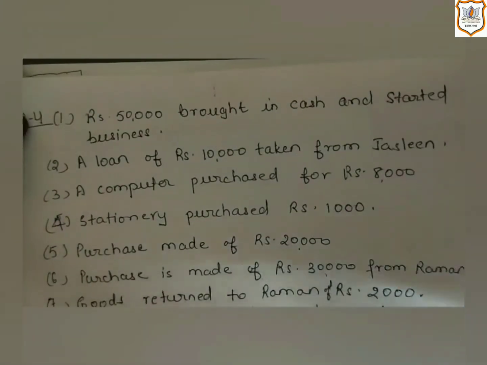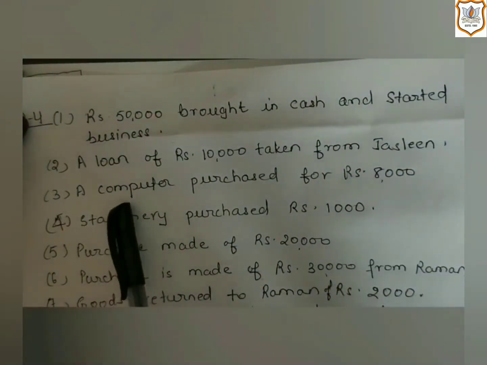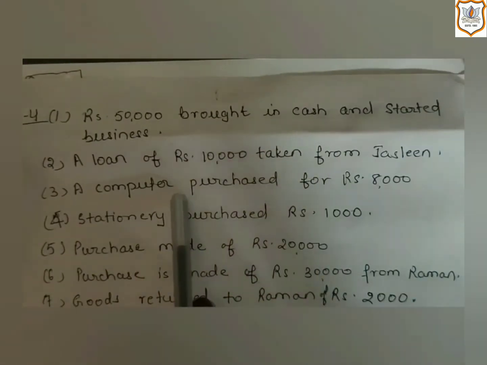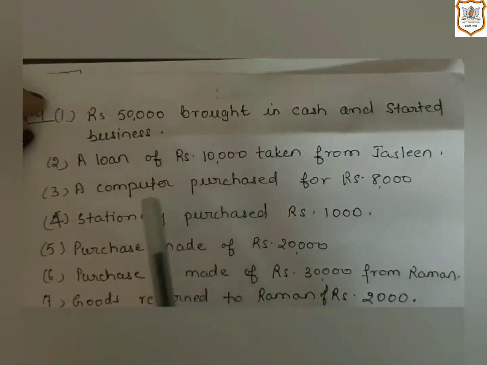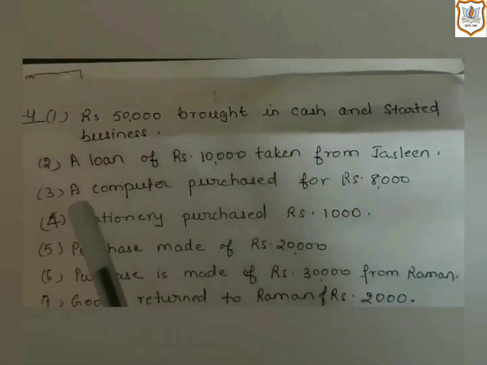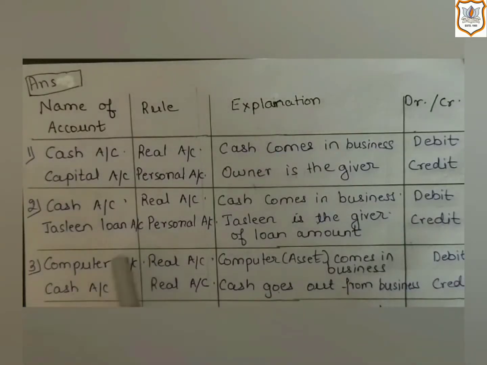Now the third transaction is a computer purchase for rupees 8,000. So first you have to decide which two accounts will be affected. Here, computer account and cash account will be affected. These two accounts will be affected.